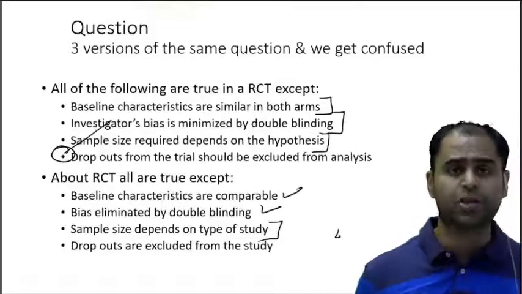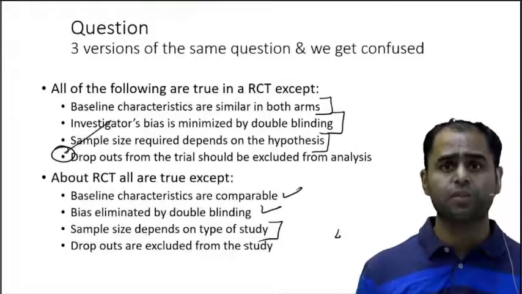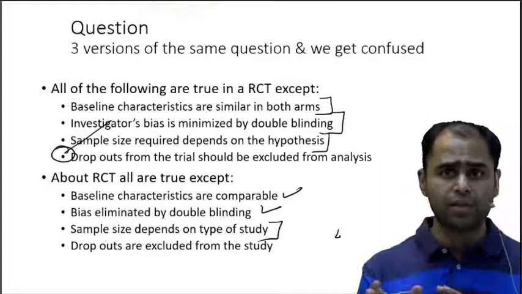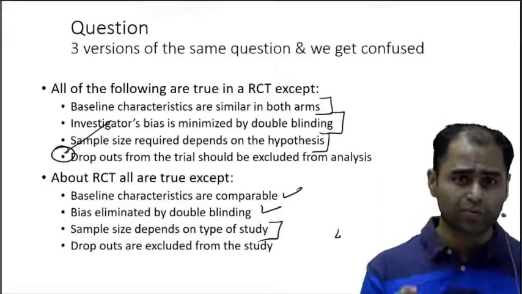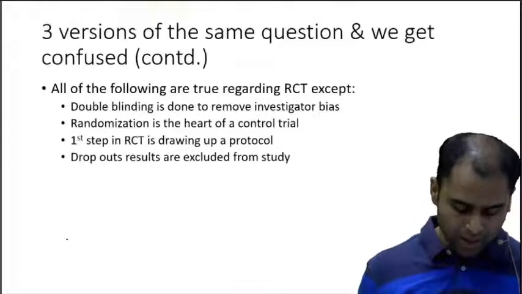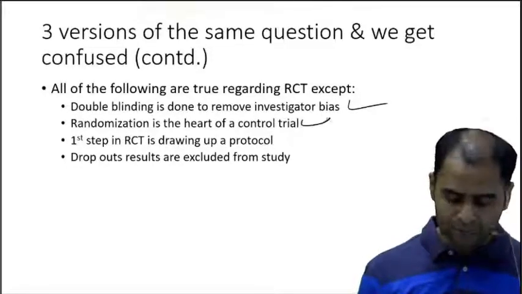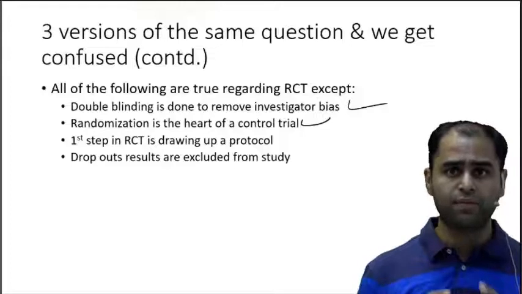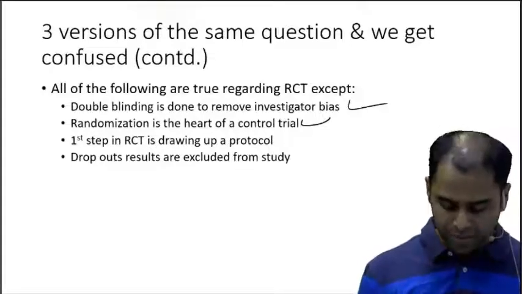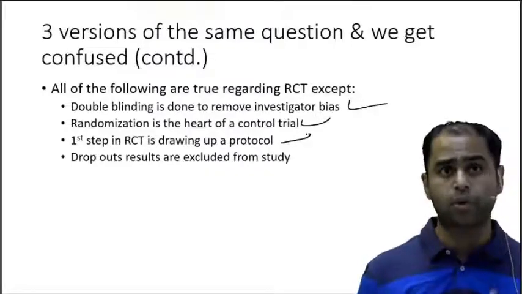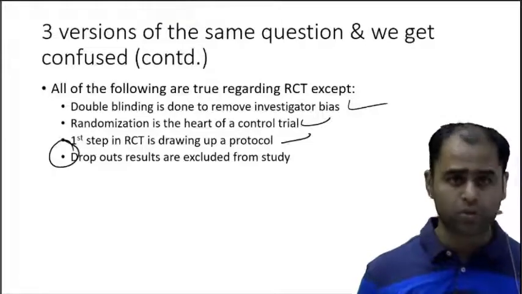Sample size depends on type of study. Yes, if it is observational, the formula is 4PQ by D square. For RCT, there's a huge complex formula. The third variant of this question was double blinding removes investigator bias. Randomization is the most important part of our RCT. The first step of an RCT is to draw a protocol. Dropouts are excluded from the study. No.